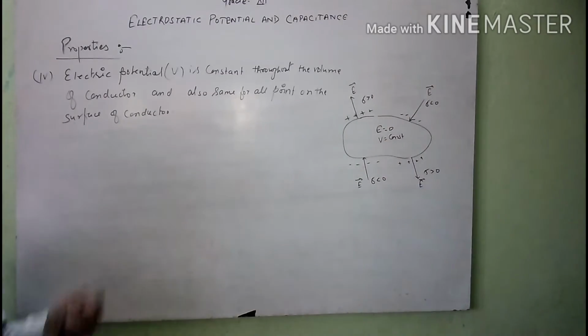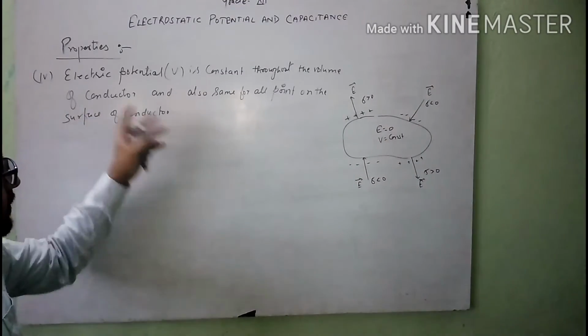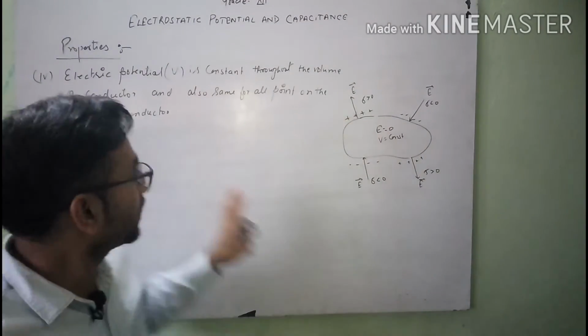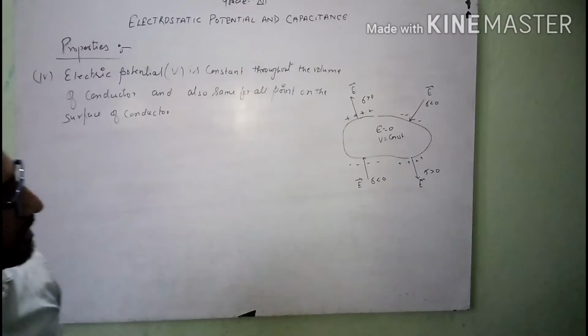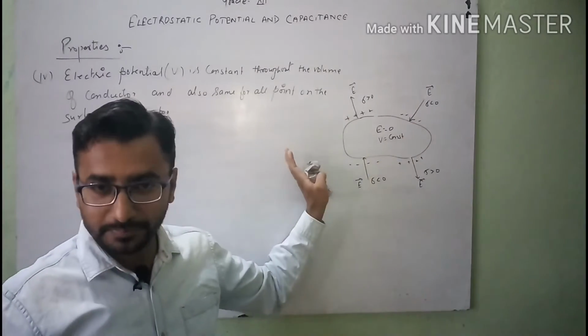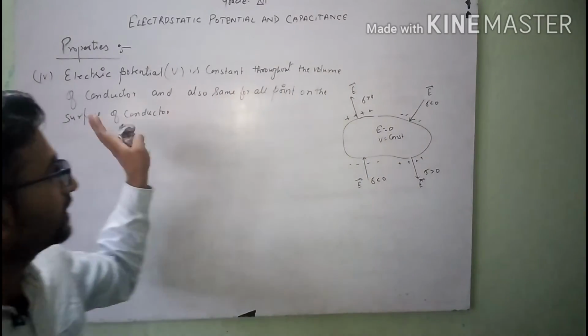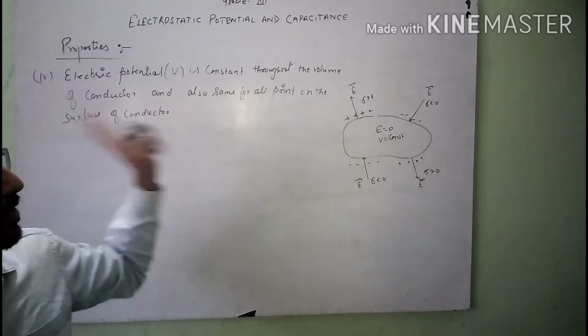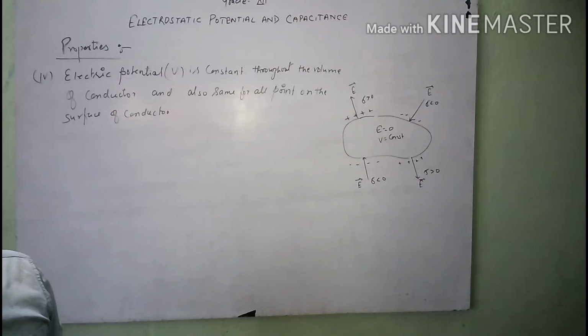Here, students, the fourth condition is that we will see the electrostatic potential, or you can say electric potential, is constant throughout the volume of the given conductor, and also the same for all points on the surface of the conductor.